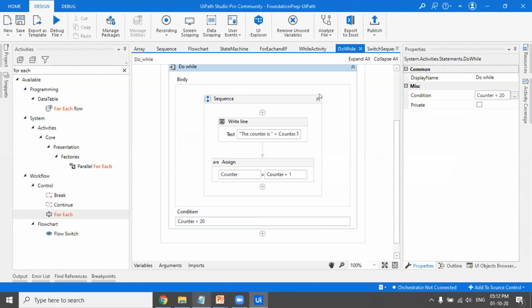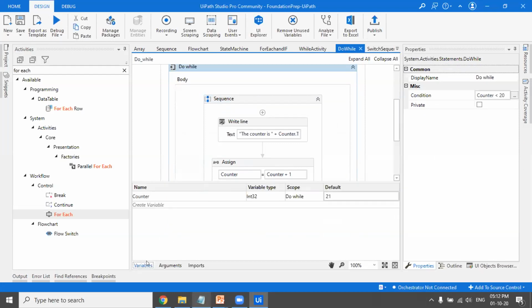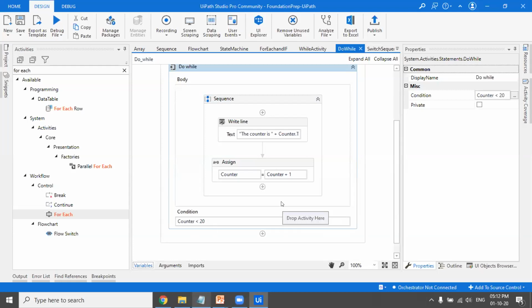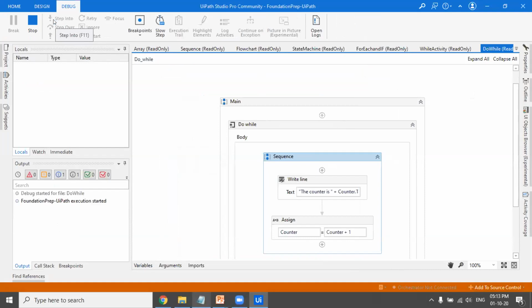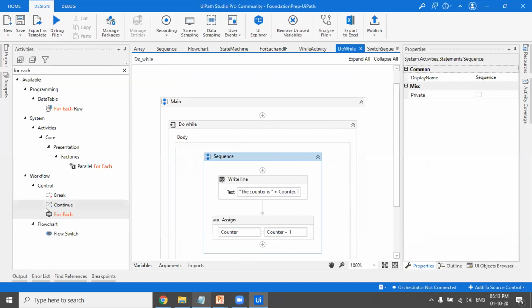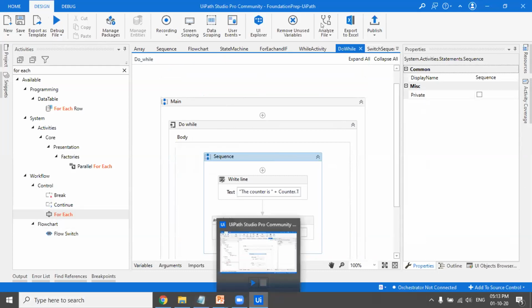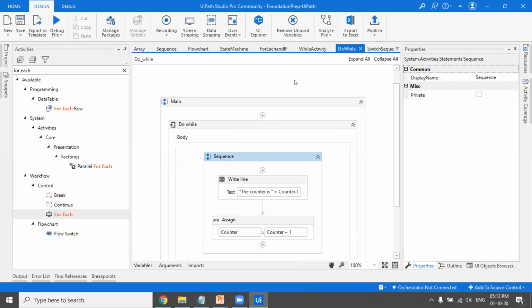But if we see the do while loop, we're checking the same thing, if counter is less than 20, and over here also the counter is 21. So though the counter is not less than 20, it would still execute the body once because it is an exit control loop. So it would print the value. So we have got that the counter is 21. Okay. So yeah, we have seen for each, we have seen while, we have seen do while.